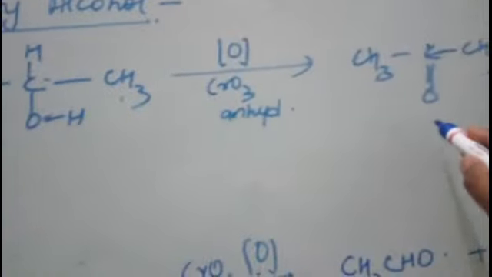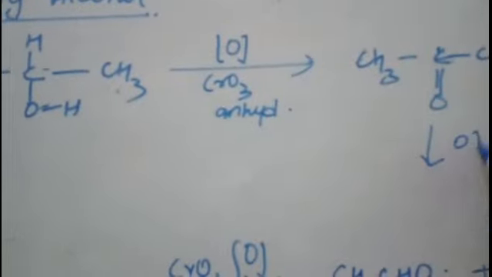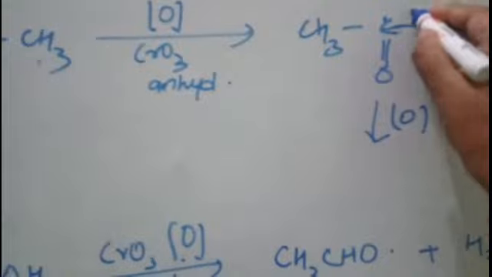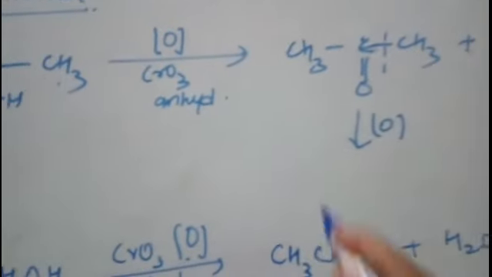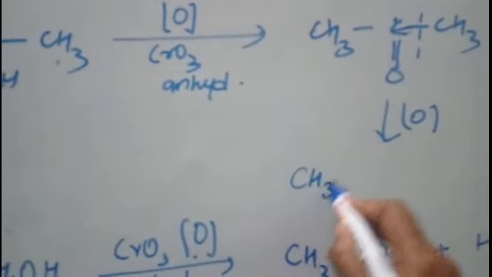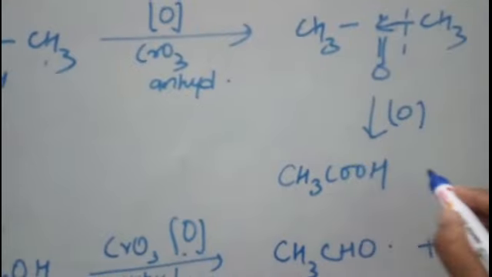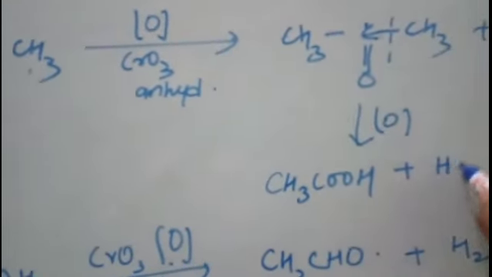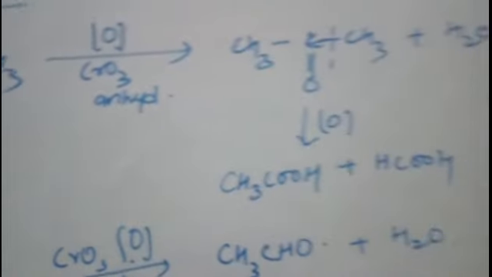But if you again have a strong oxidizing agent, then what will happen? The ketone which is formed is further oxidized to carboxylic acid, and cleavage of the bond will take place. Here you will get CH3COOH, that is ethanoic acid, and one acid from this, which is a one-carbon acid, that is formic acid.